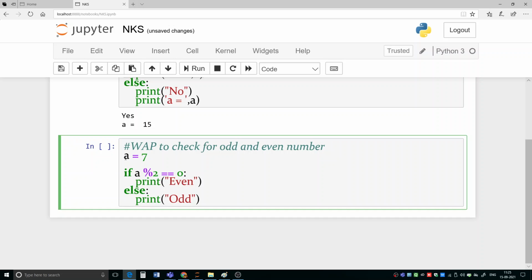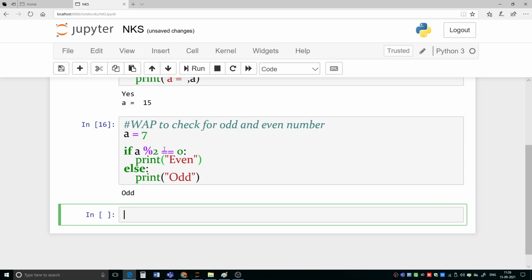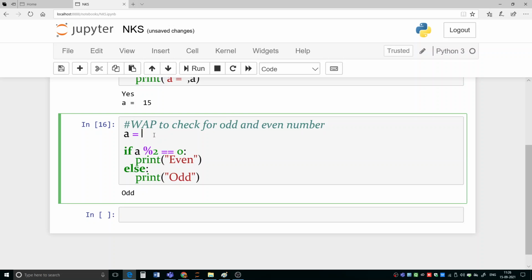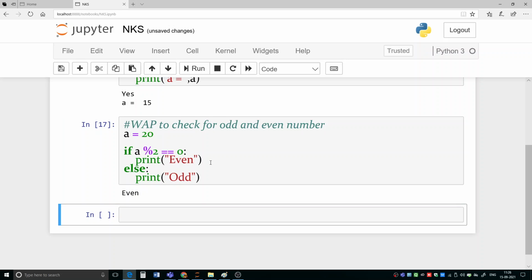We have taken a variable, and its value is 7, and now we are checking whether it is odd or even using the if else statement. If you execute it, you will get odd, because 7 is an odd number. Now let us change it. Suppose now it is 20, and this time if you execute, it will show you it is an even number. So this is how we can use simple if or if else statement. The main thing is that you need to know how to use it.